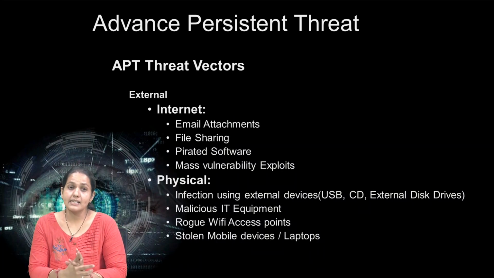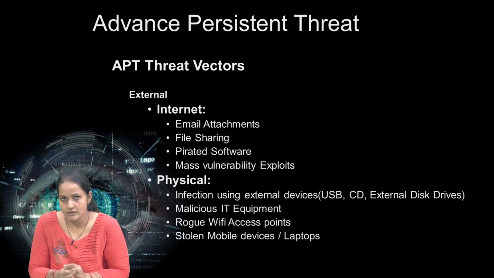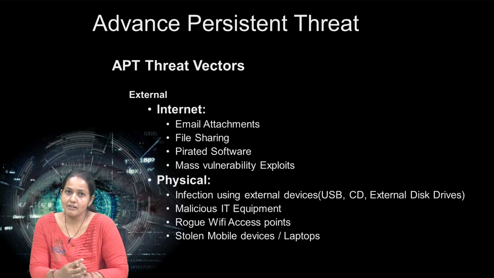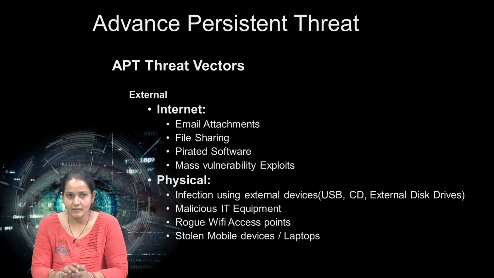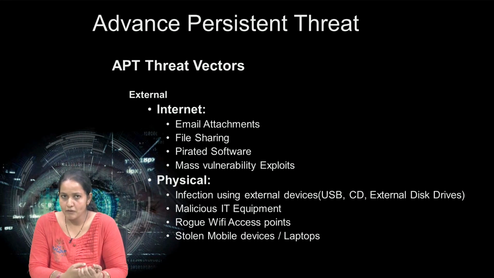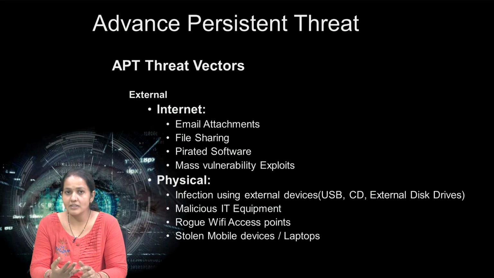Now, let us discuss the threat vectors. Which different APT threat vectors are available? Threat vectors mean how the attacker establishes an entry point. There are three different types of vectors: external, internal, and other vectors. Under external, there are two different categories: internet and physical.